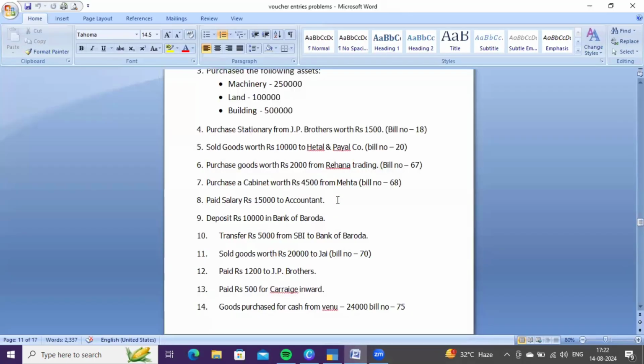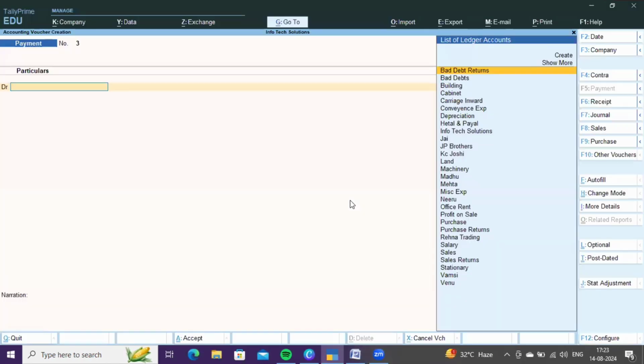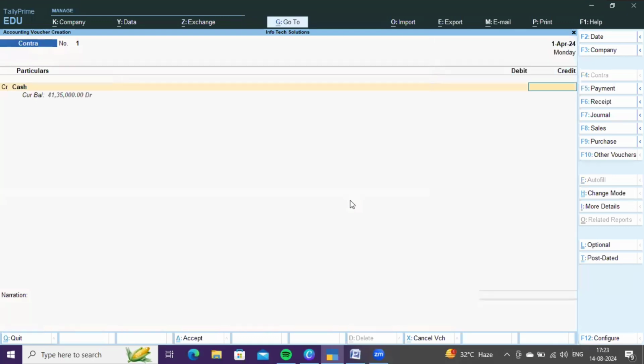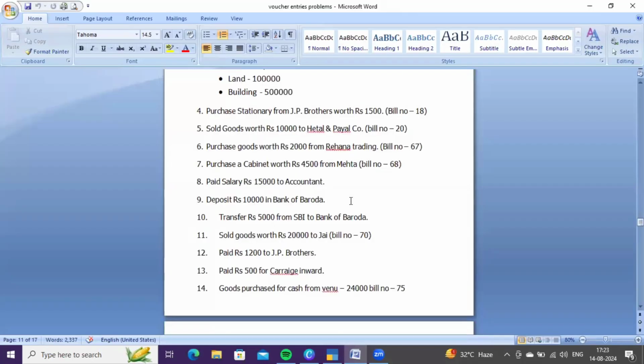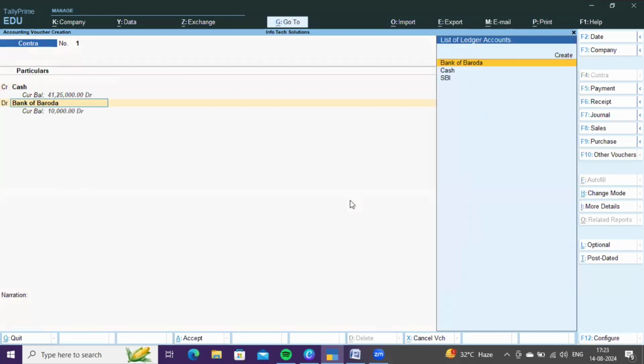Like this. Next, deposit 10,000 in Bank of Baroda. You are depositing cash in Bank of Baroda. Means cash is going out and it is coming in Bank of Baroda. So it is contra voucher, right? You go to contra voucher F4. You need to credit cash account because cash is going out. How much? 10,000 and debit Bank of Baroda.